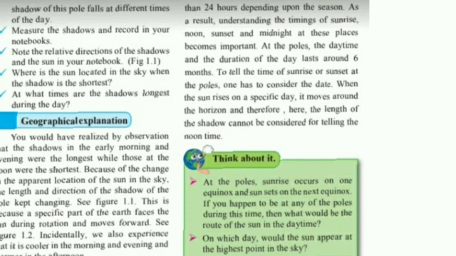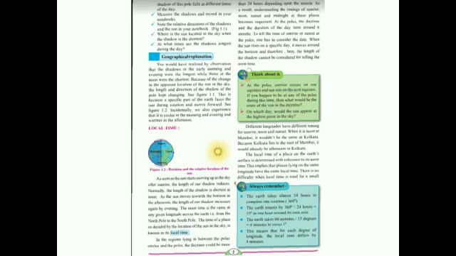To tell the time of sunrise or sunset at the poles, one has to consider the date. So we have to consider what the day is now over there. When the sun rises on a specific day, it moves around the horizon, and therefore the length of the shadow cannot be considered for telling the noon time. So a shadow cannot tell us the noon time. Okay, so you all understood what is local time, right?